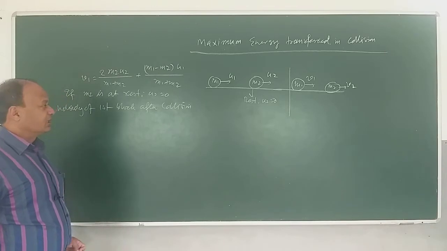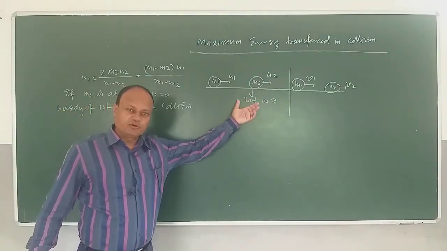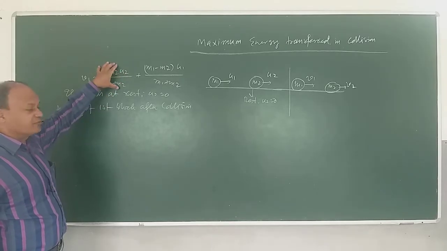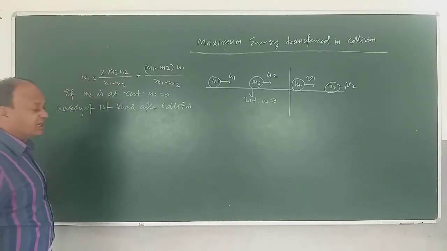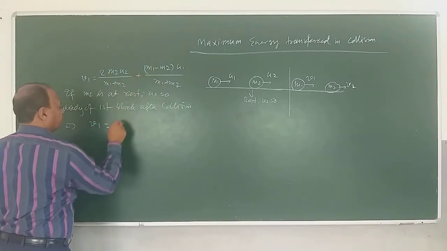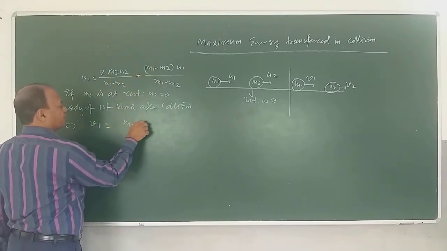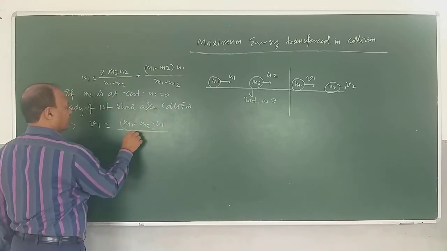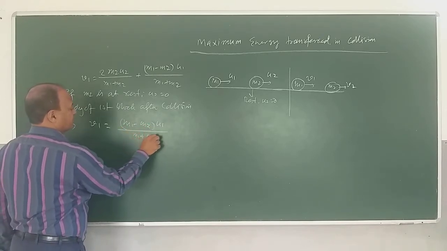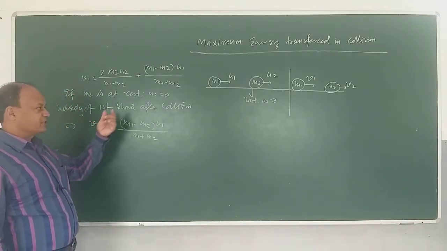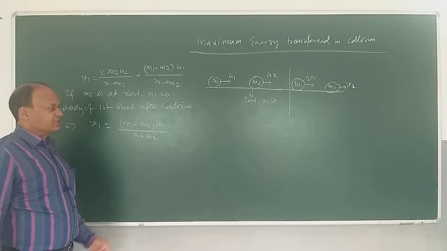If the second mass is in the state of rest before collision, then here we substitute u2 equal to 0. So this term will go to 0. And then we get v1 is equal to m1 minus m2 into u1 divided by m1 plus m2. Right? So this is the velocity with which the first block will move after collision.